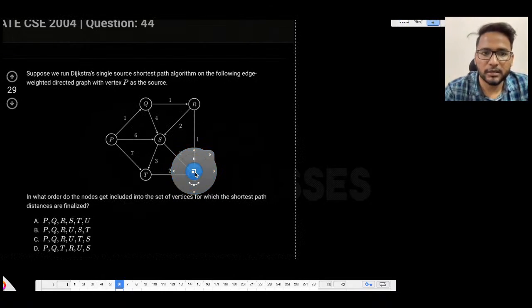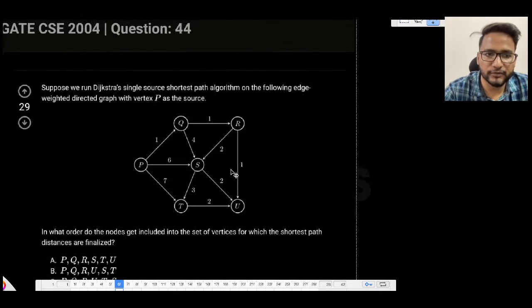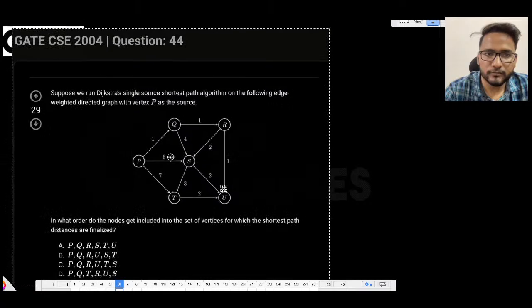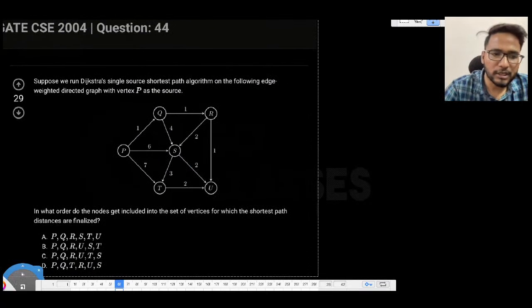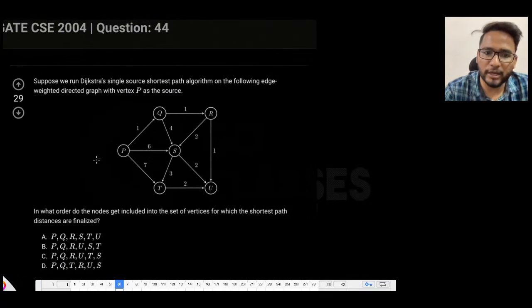Let me paste it here. Yes, I hope this is visible to everyone. Okay. Now let's just solve this question, and then it will just recall to you how Dijkstra works.